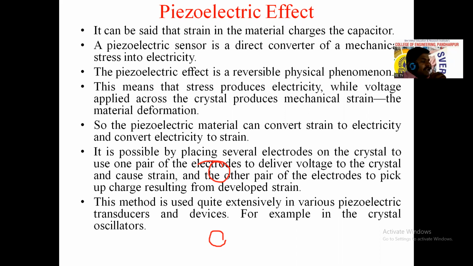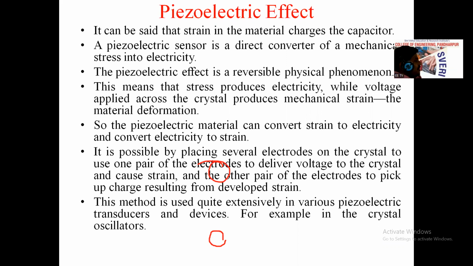If we are giving supply to the top pair of electrodes, positive and negative, then a strain will be formed, in the form of mechanical energy. The strain generated in that crystalline material is used by the other electrode to pick up charge or electric current. So if we give supply to one pair, it generates strain, and due to that strain there is electric charge separation or electric charge redistribution.